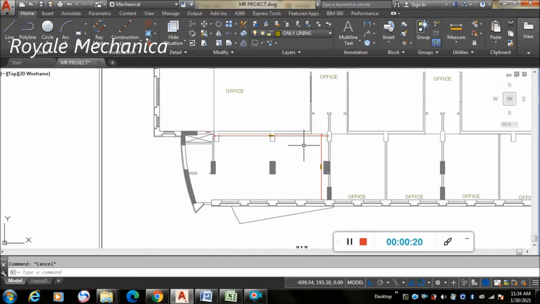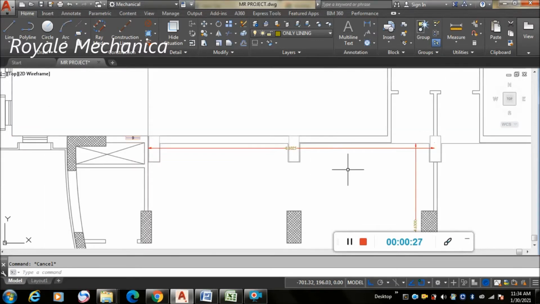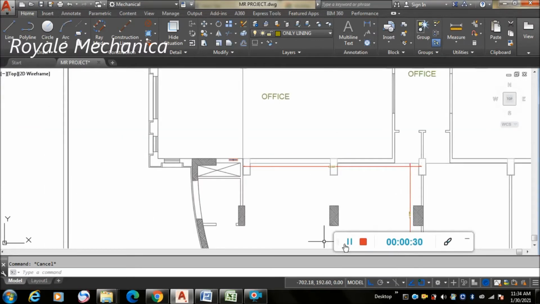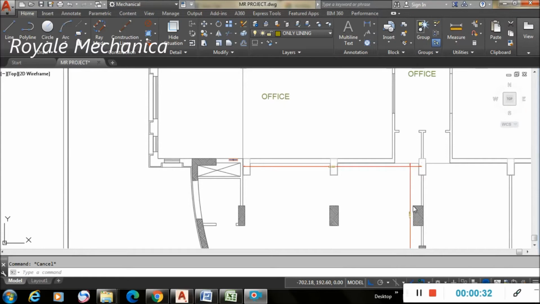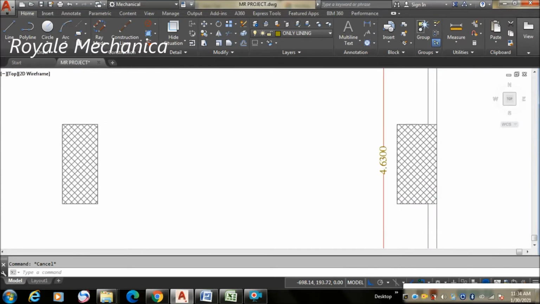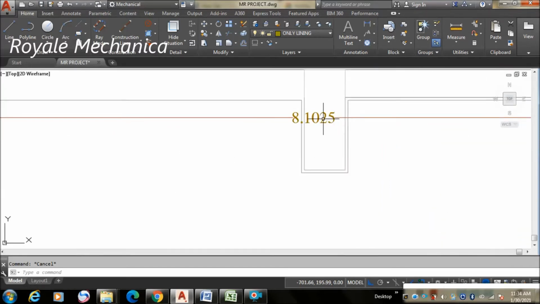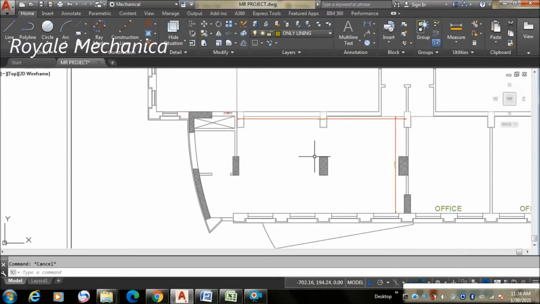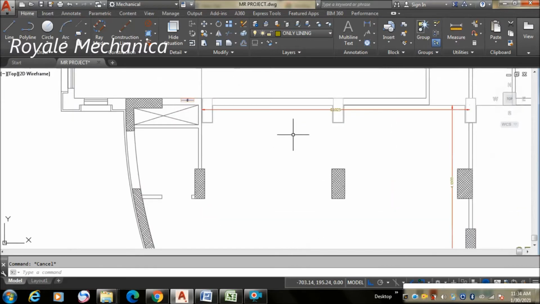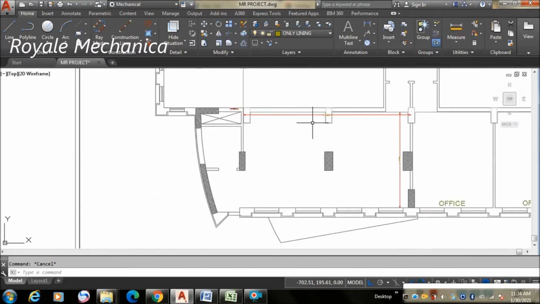Today we are going to see how to place diffusers in HVAC drafting. Okay, so I have got a plan here. This is room 1. I have got a vertical distance of 4.63 and a horizontal distance of 8.1025. According to CFM, I need 3 supplier diffusers and 3 returner diffusers in this room. So how to place the supplier diffusers and returner diffusers in this room, let us see.